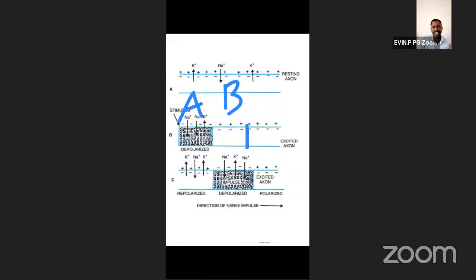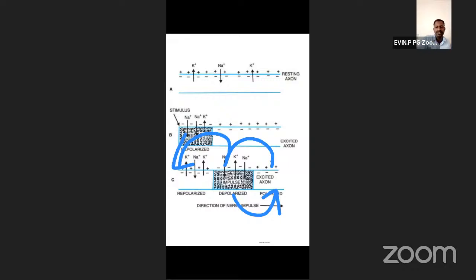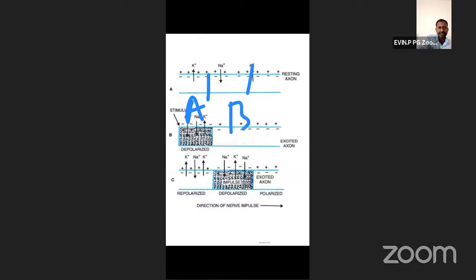Here also the same thing happens. This one comes to the repolarized state, and this is called depolarized. The B site comes to depolarized, so here also current flow happens. From here to here, likewise, current flow happens outside the membrane from B site to A site. So the circuit is completed. This one is the A site, this one is the B site. So inside, likewise.